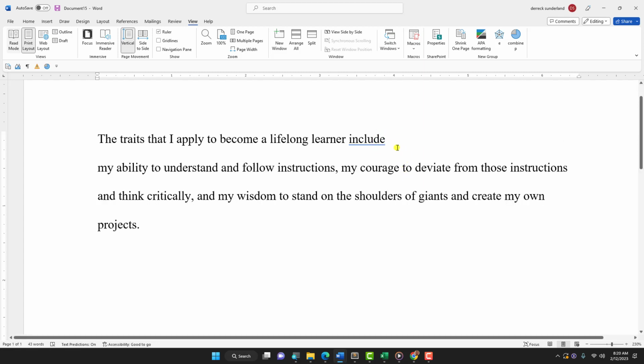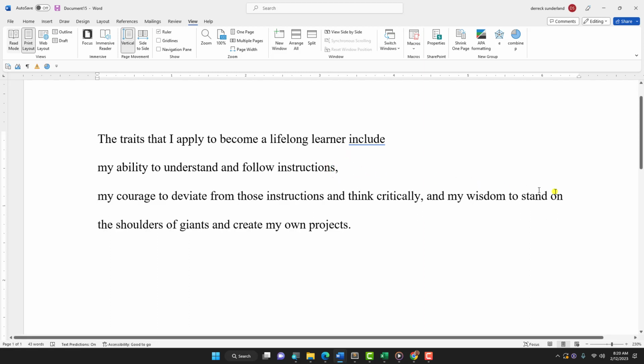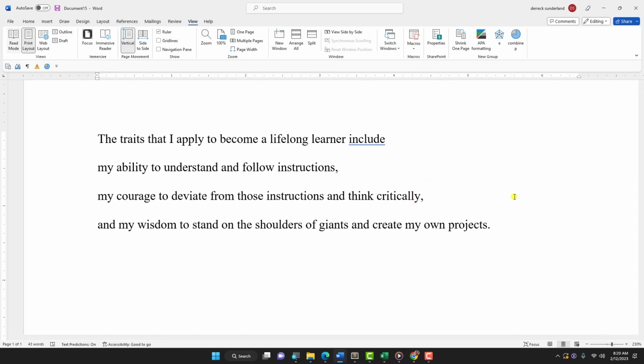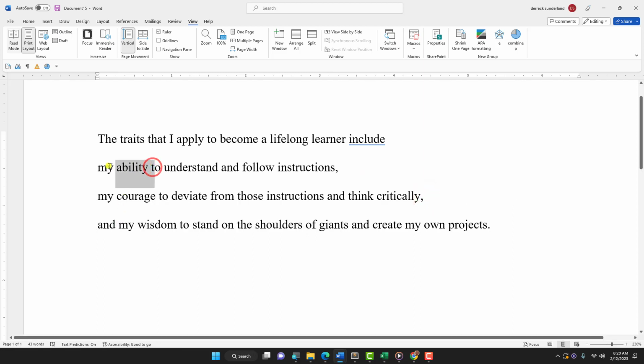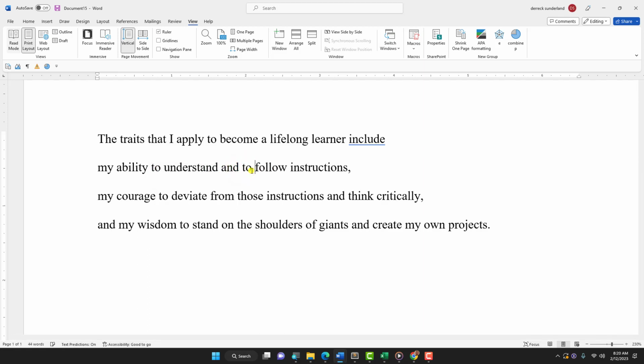We're talking about the traits that I apply to become a lifelong learner. They include: one is my ability, next one is my courage, and the next one is my wisdom. So we have the noun with an infinitive, but we also have a compound infinitive because we can say to understand and to follow instructions. Either way, that would work.